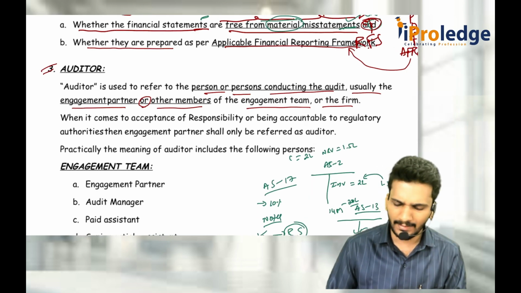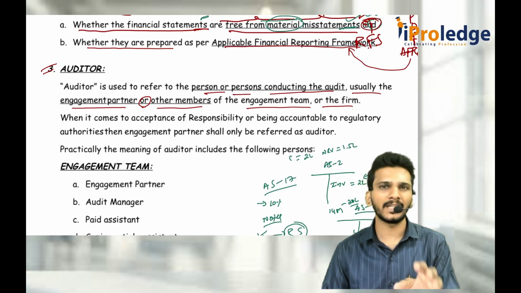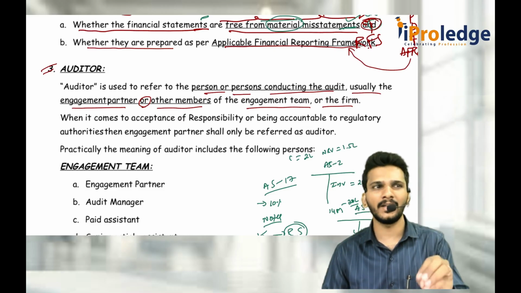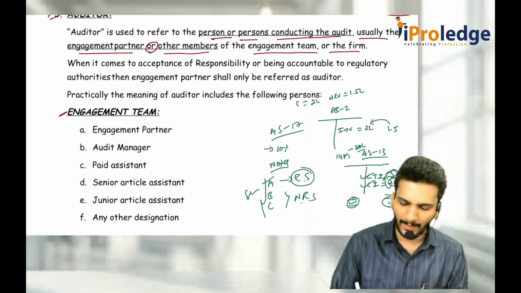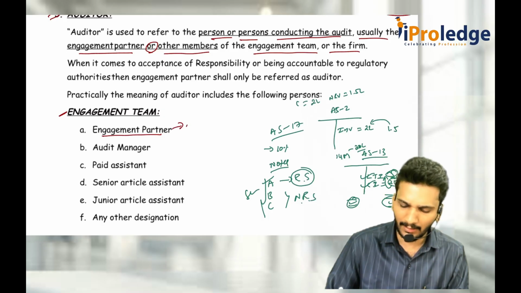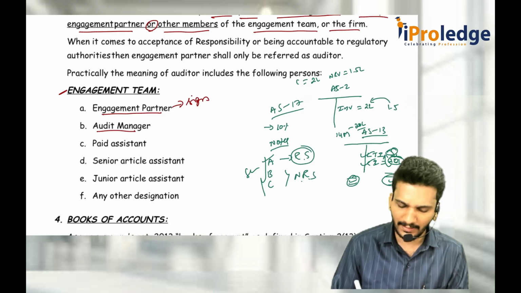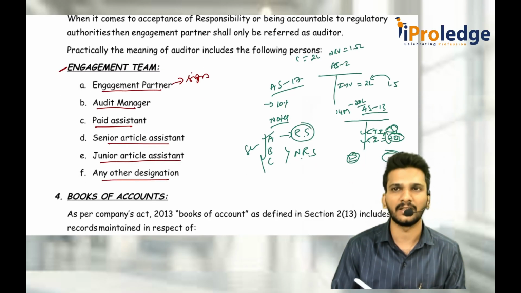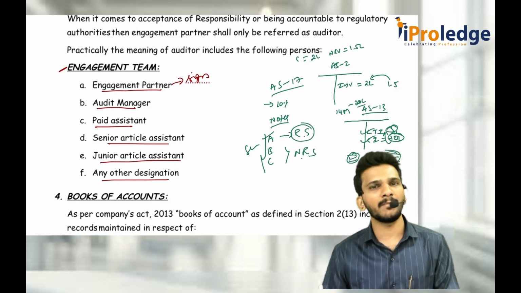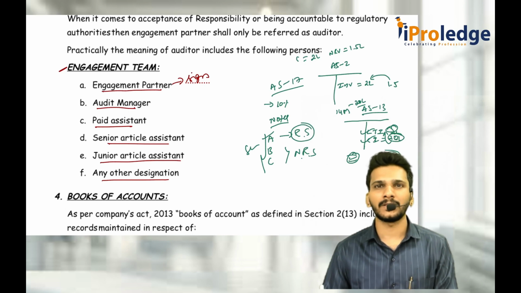So auditor means any party who is part of the audit team, maybe the engagement team, maybe the firm, maybe an individual practitioner. The engagement partner is the party who signs the audit report. Then again there are the audit manager, paid assistant, senior article assistant, junior article assistant, or any other designation. But the engagement team does not include a few people. For example, I am an engagement partner.